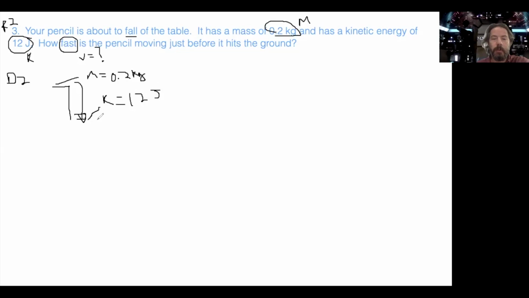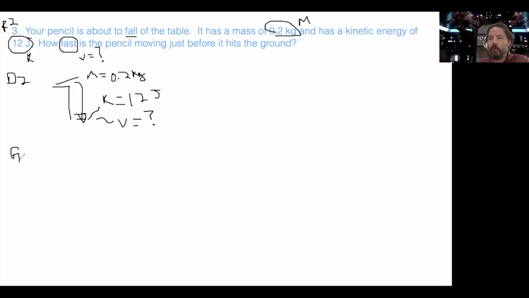What is the pencil's velocity just before it hits the ground? So that means it's that split second right before it hits the ground, because once it hits the ground, it's going to stop moving, right? So that very split instant right before it hits the ground, what is its maximum velocity? That's what we're looking for. And I actually think that's all I need. So let's go ahead and continue to our guess.